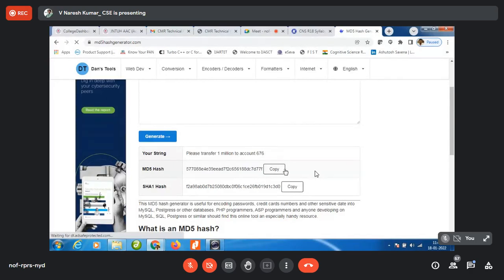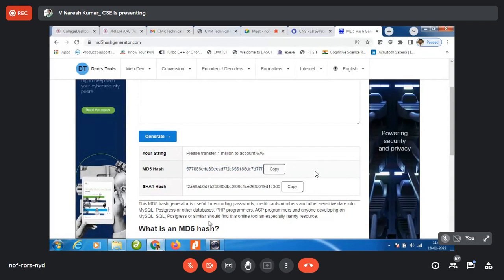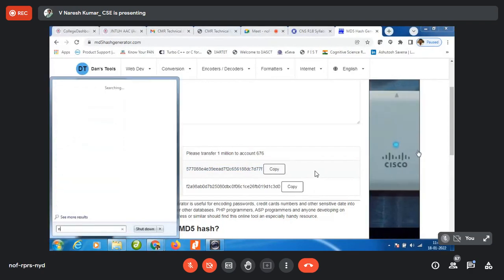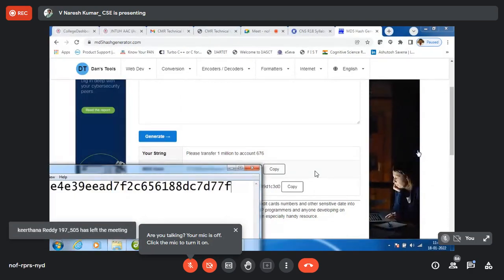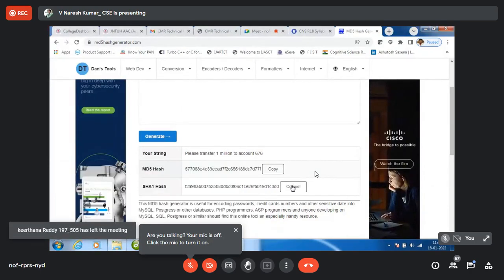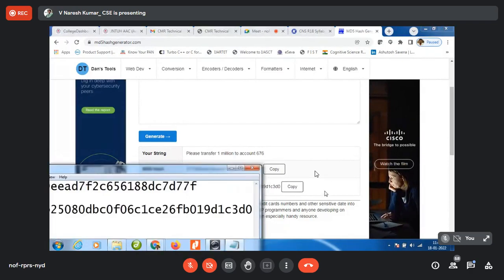Okay, so I am copying it. I will put it into a notepad, because later when we modify it, you can have that also. For the SHA also I have kept it.